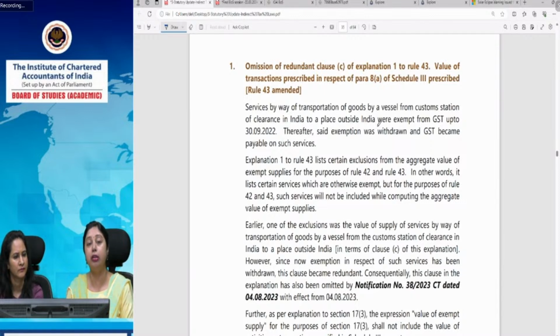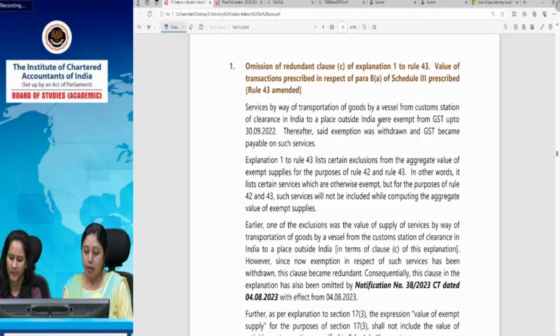They provide the reversal provisions for inputs or input services, in case these inputs or input services are being commonly used for the supply of taxable goods or services, and exempt goods or services. So if any inputs or any services, or in fact capital goods also, are being utilized for making taxable as well as exempt supplies, then reversal provisions get invoked, and they are provided under Rule 42 and 43. There is a specific procedure.